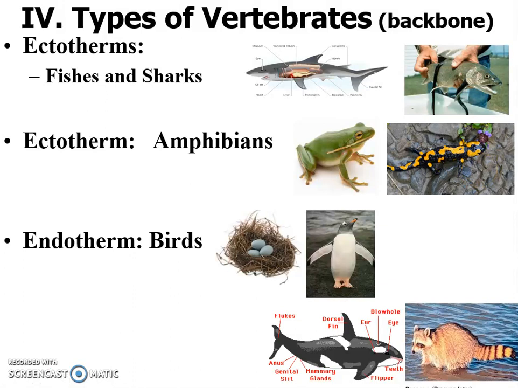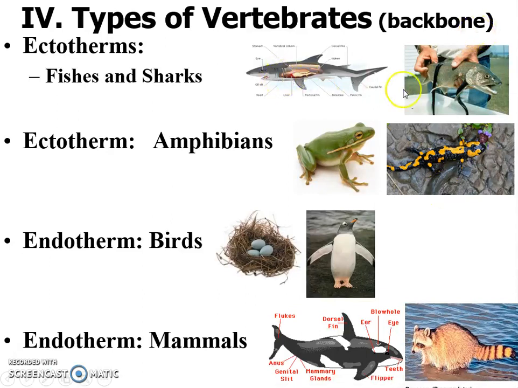Then we have an example of an endotherm or warm-blooded creature, like a bird. And then we have the category we fall under, mammals. So lots of different types of things that have backbones. All of these things also have those complete digestive and circulatory systems. They're usually a lot more complex than a lot of the invertebrates.